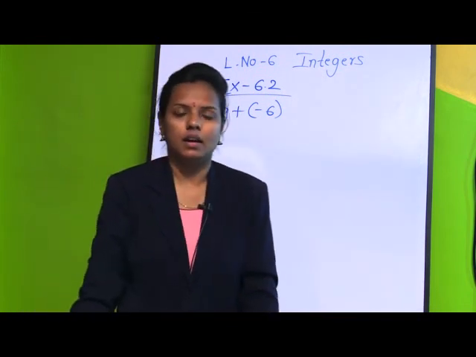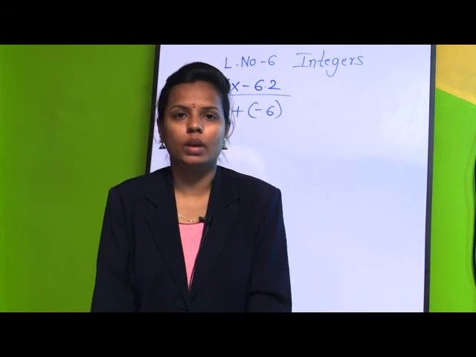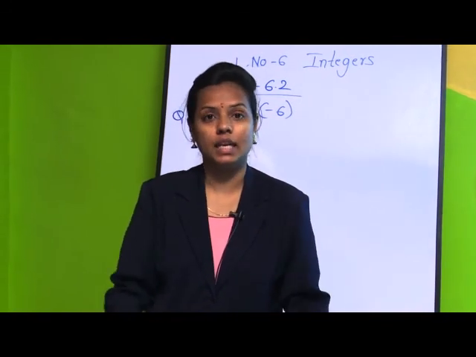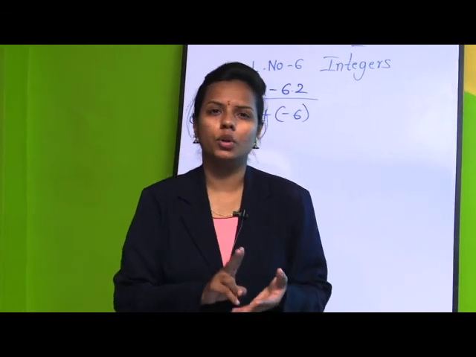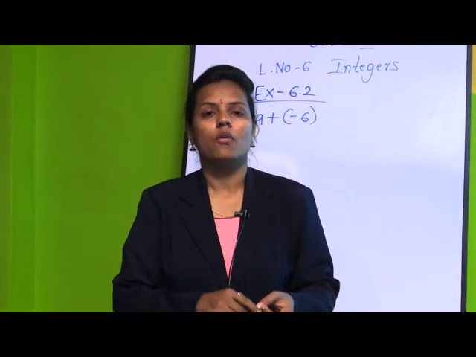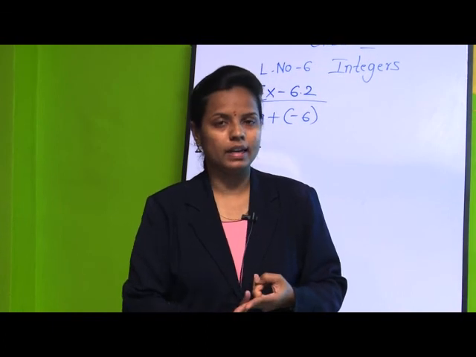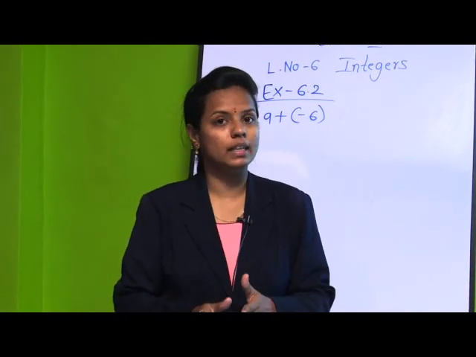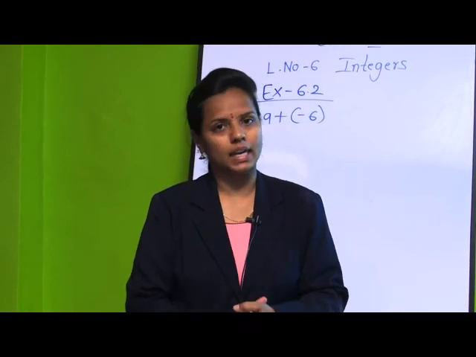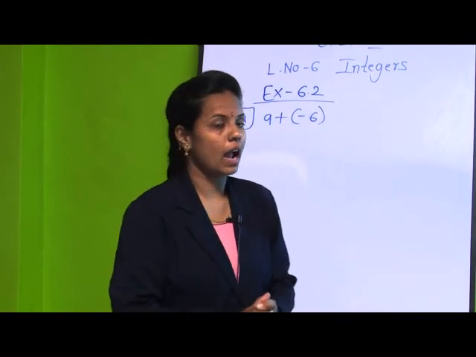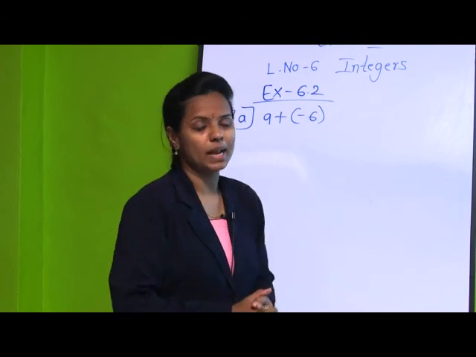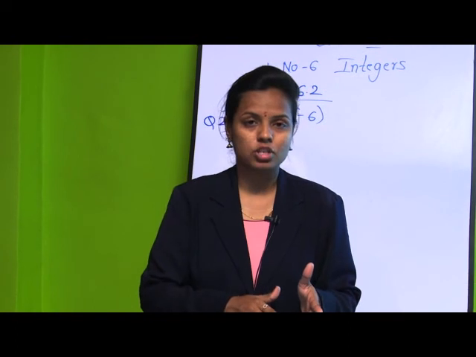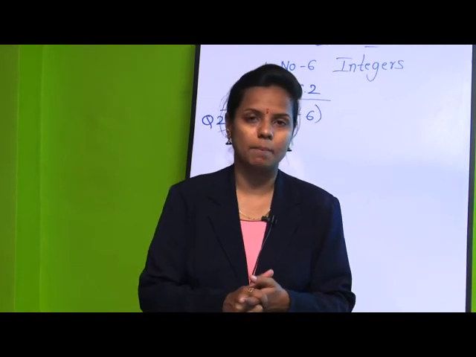Before that, we have seen today the addition of integers on a number line. We have seen the examples for 2 positive integers, for 1 positive and 1 negative integer, and when we have to find the addition for integers where both the numbers are negative. In the same way, we have solved a few examples from exercise 6.2, addition and subtraction of integers on a number line.